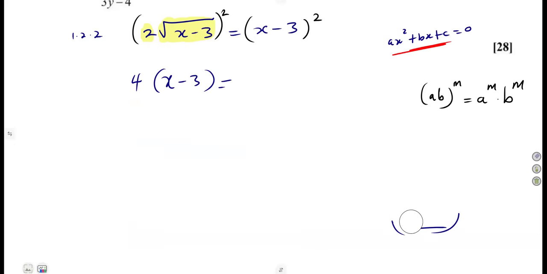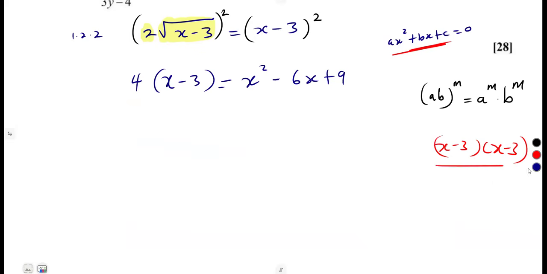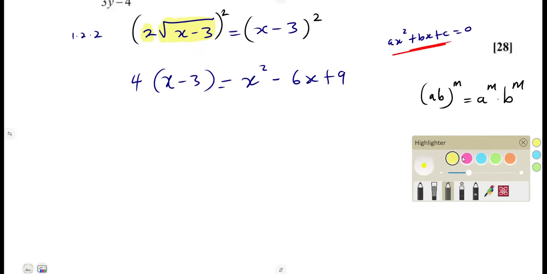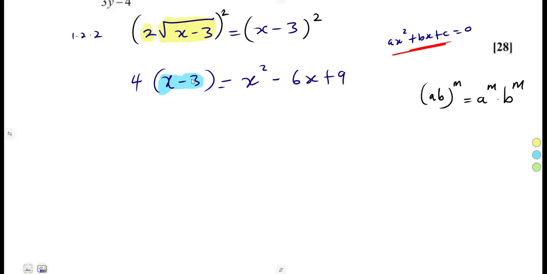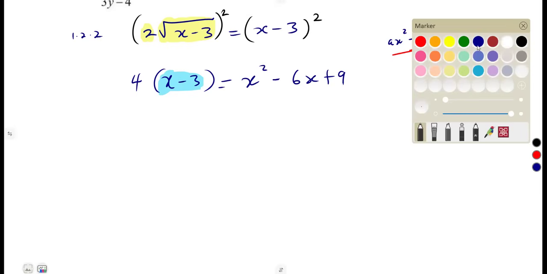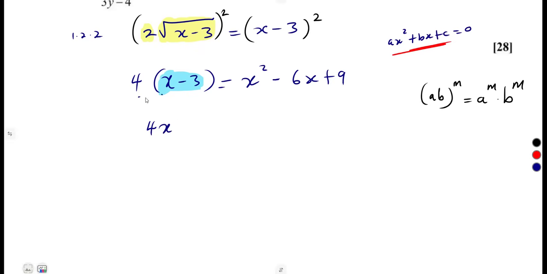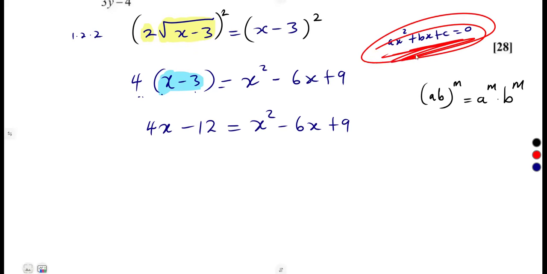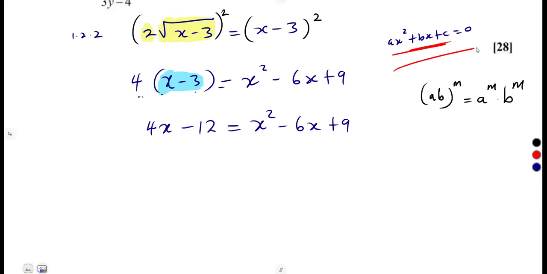Then the rest simplify. There are 2 brackets of x minus 3. Expand those brackets, you're going to get x squared minus 6x plus 9. So simply have your 2 brackets, x minus 3, x minus 3. Your grade 8 mathematics: you expand the brackets, then from there collect the like terms. You are going to end up with this expression. Let us expand this bracket by 4. That is going to give us 4 times x, 4x, times negative 3, that's negative 12, which equals x squared minus 6x plus 9. Since we need this format, it's a quadratic equation, the highest power is 2. So we are back to the format of our quadratic equation.